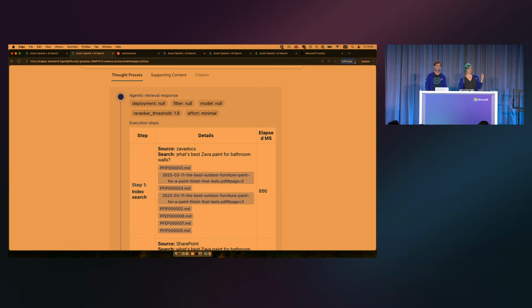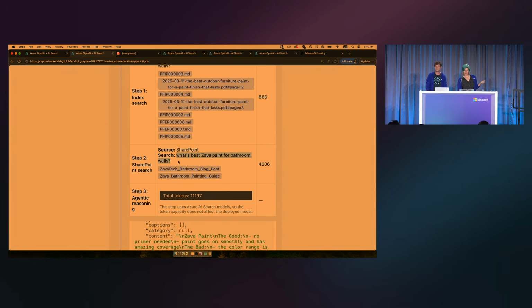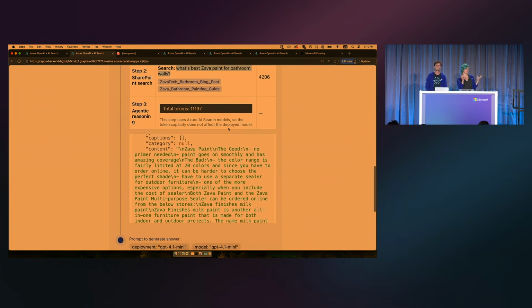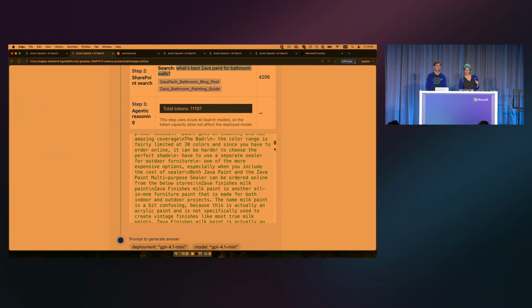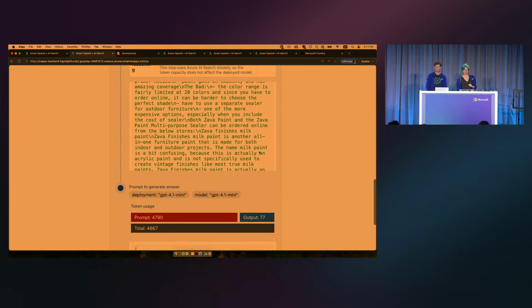It took that question and sent it to the index. It sent it to the SharePoint. It got back 6 results for the one, 2 results for the second one. All of those go through the semantic ranker and get merged together. And then we use our own model in this application in order to answer the question based off those results.